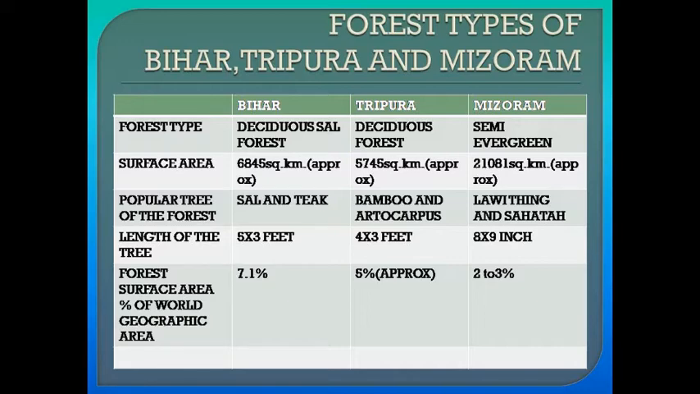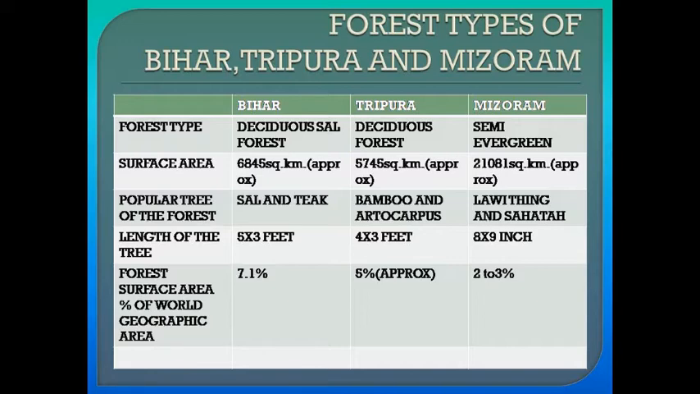Popular trees of the forest of Bihar are sal and teak, and of Tripura bamboo and artocarpus. Lavising and Chata are the popular trees of the forest of Mizoram. Length of the tree. The average length of the tree of Bihar is 5 into 3 feet, the average length of the tree of Tripura is 4 into 3 feet, and the average length of the tree in Mizoram is 8 into 9 inch.